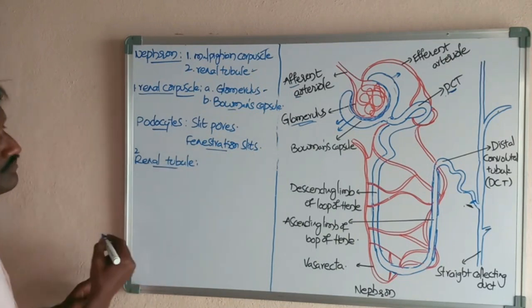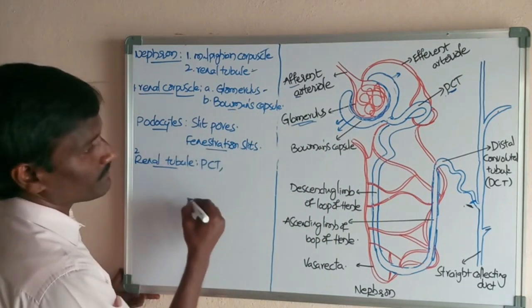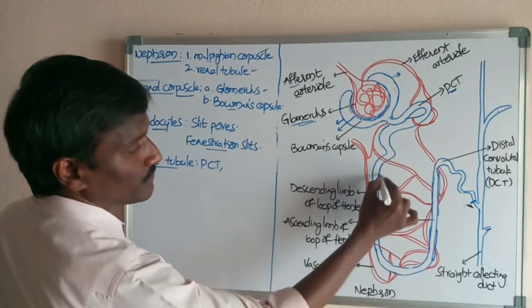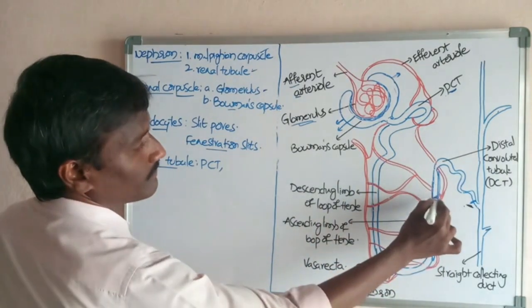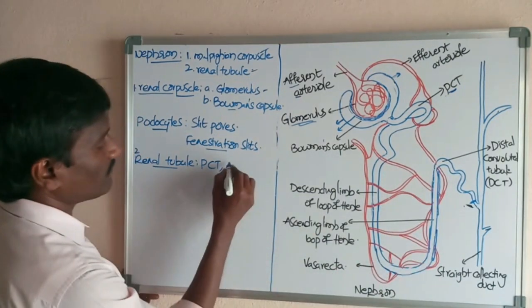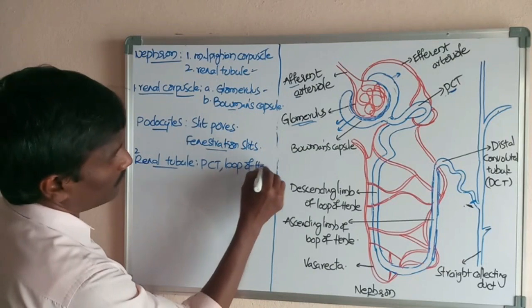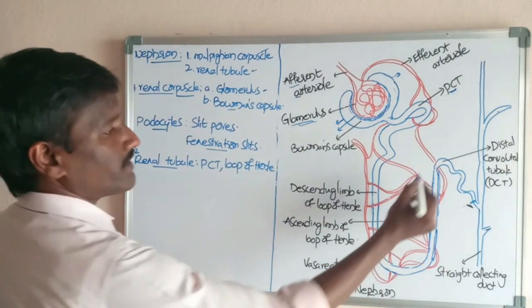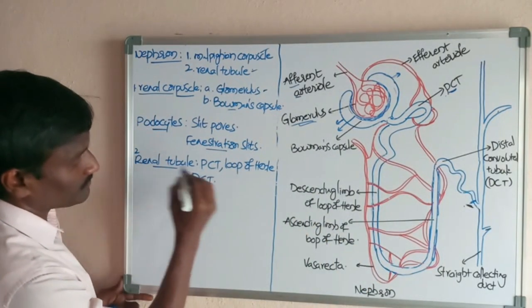It consists of three parts. First is the PCT, and the next is a U-shaped structure or loop-like arrangement, a hairpin-shaped structure called the loop of Henle. The last part is the DCT.